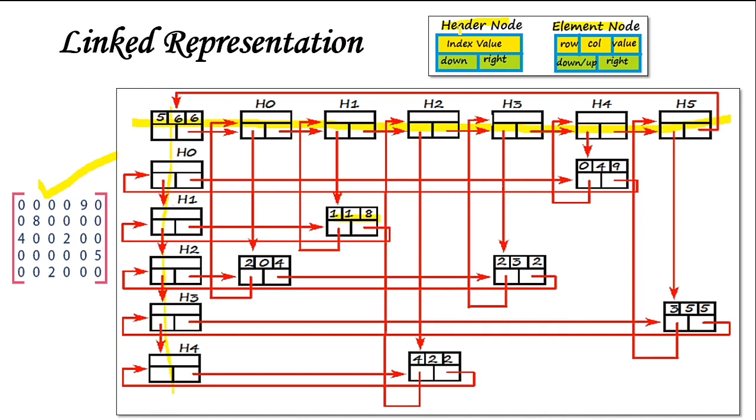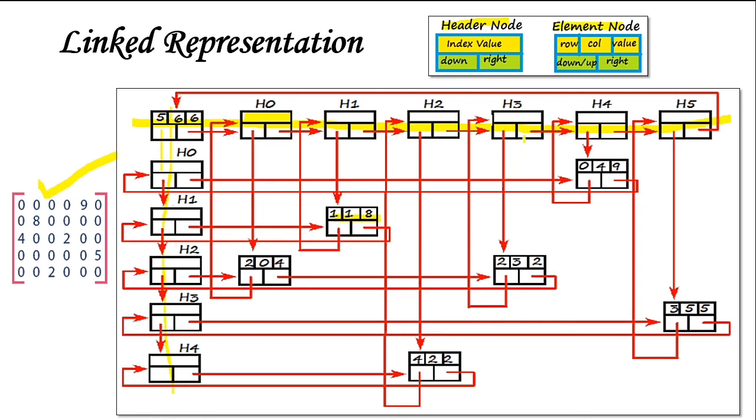In the header node you will have the index value. Over here you write the index value, then down and right. So one down arrow and one right arrow will be there. For each header node you can see a down arrow as well as a right arrow.